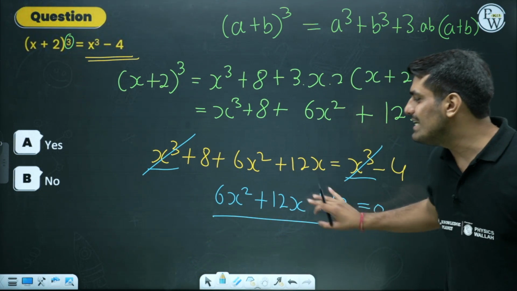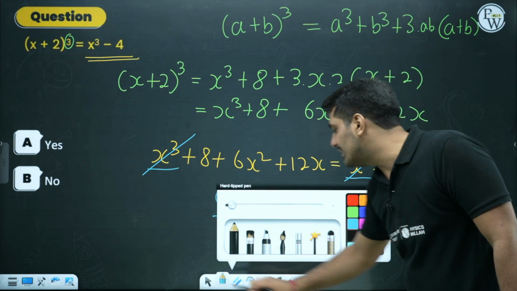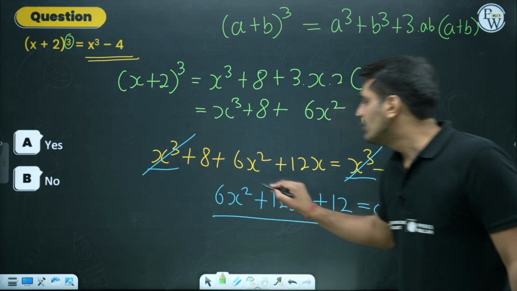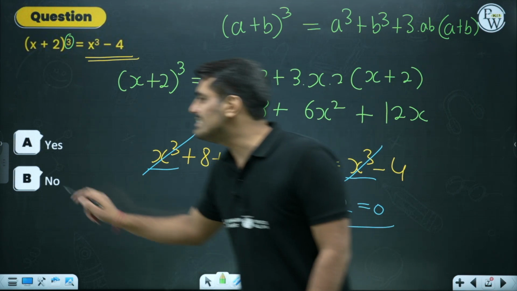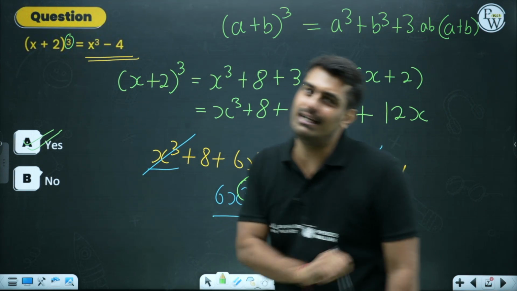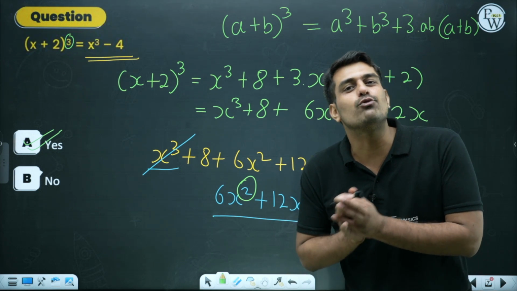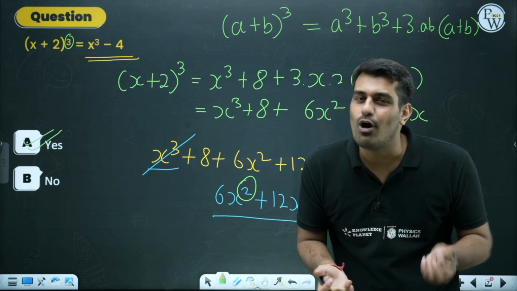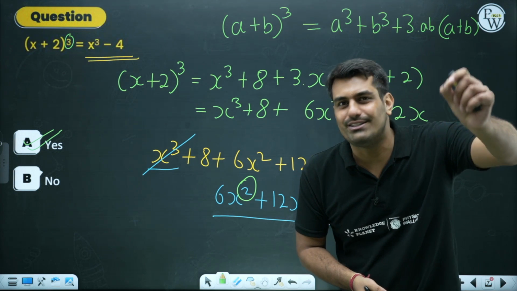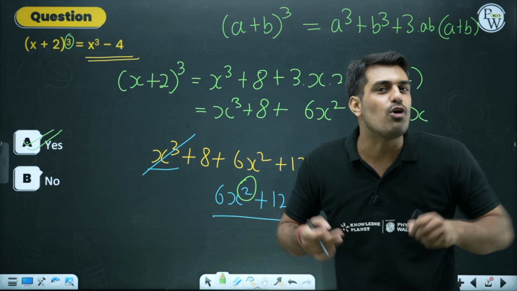And now you can see we are having the final equation where the degree is not 3 but 2, and hence I can say that yes, this is a quadratic equation. So this is the manner you have to observe carefully whether the equation is quadratic or not by solving it, not just by seeing what is used, 3 or 4 or 2, because it can always be simplified.